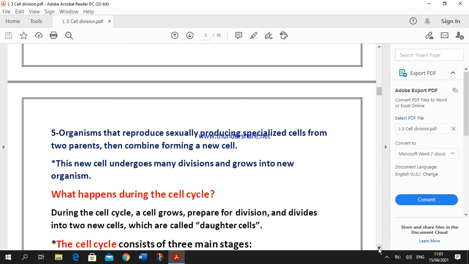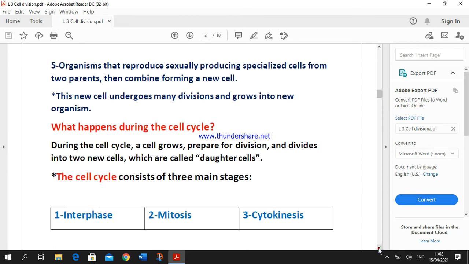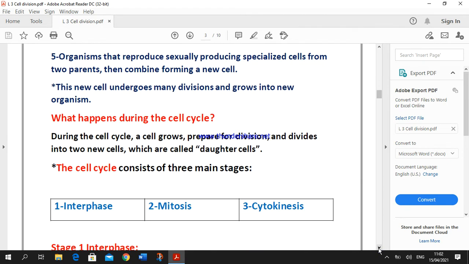Number 5. Also, organisms that reproduce sexually need cell division because cell division helps these organisms to produce special cells from two parents, where the male parent forms sperms and the female parent forms ova. Then sperm and ova can combine together to form a new cell, okay, which is known as an embryo. This new cell undergoes many divisions and grows into a new organism.